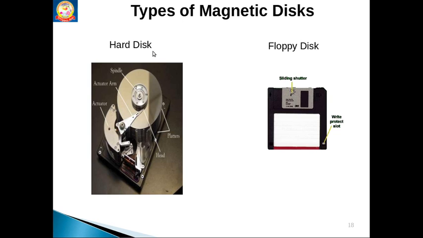Magnetic disks come in two forms, hard disk and floppy disk. Hard disk is the most familiar to us. Every computer system has permanent memory with a hard disk only.